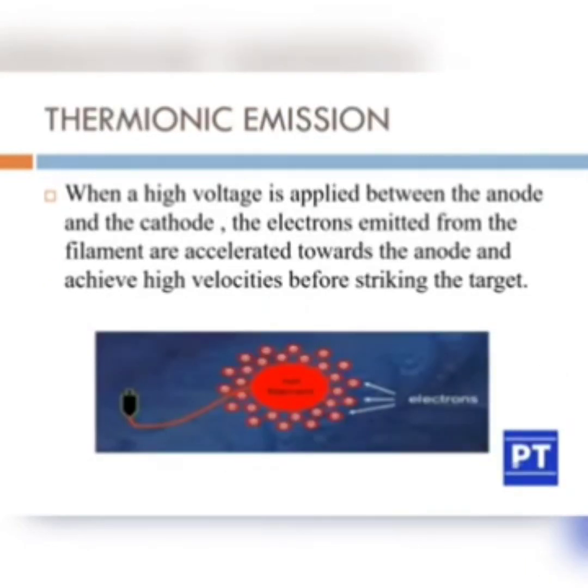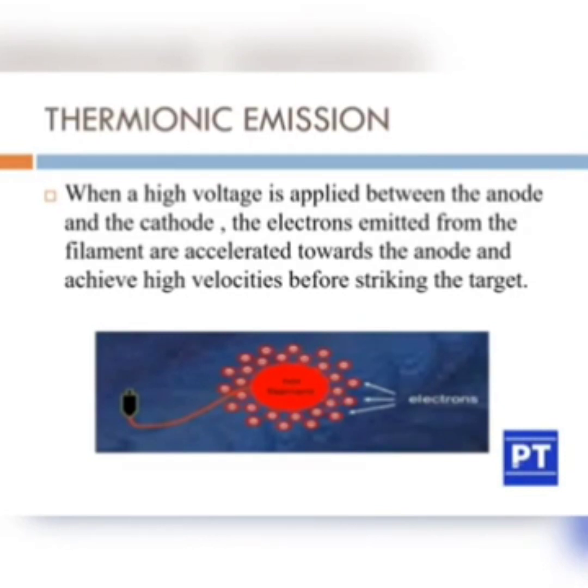So what is meant by thermionic emission? When a high voltage is applied between the cathode and the anode, the electrons are emitted from the filament, which is heated up, and they are accelerated towards the anode and achieve high velocity before striking the target.